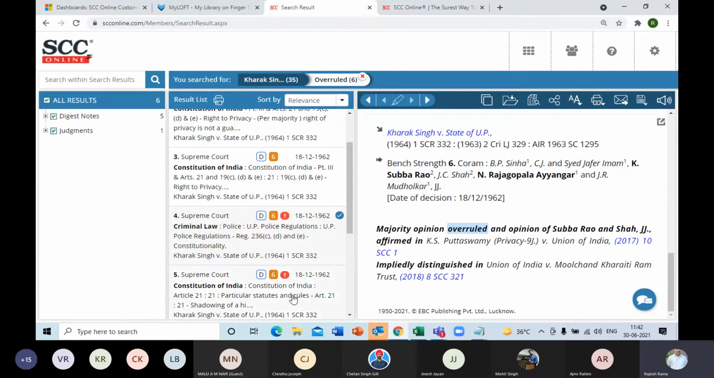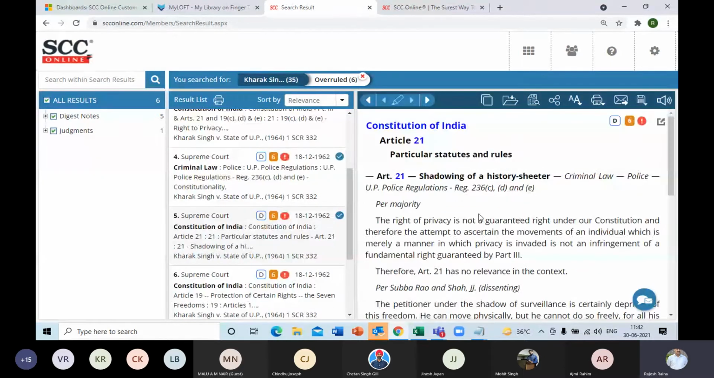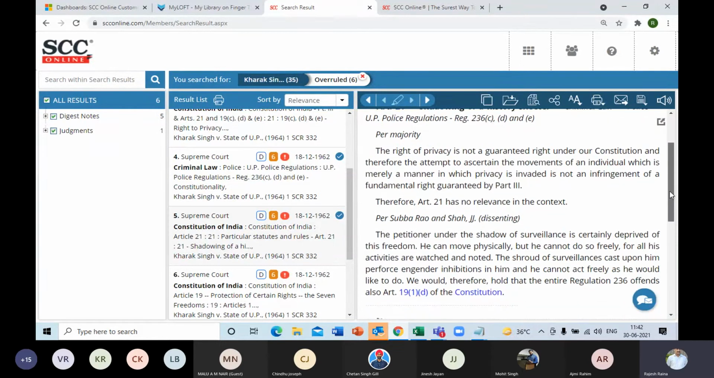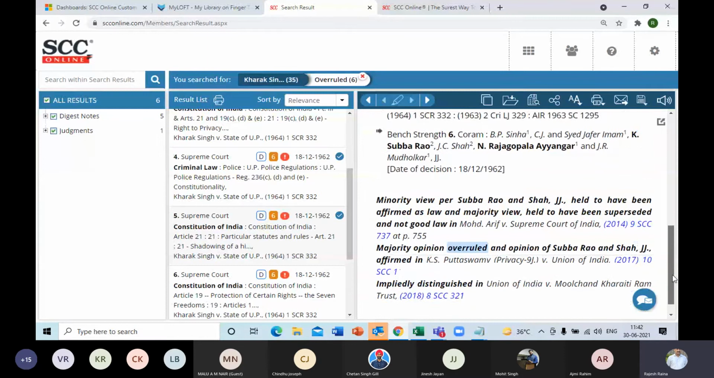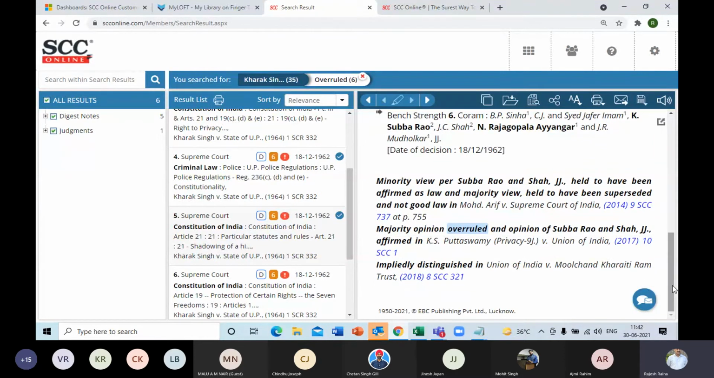Let's move on to the next one, that is, I think, on Article 21. Again, you will see the per majority opinion and the dissenting opinion of the honorable judges, followed by that again, in which particular case law it has been overruled or impliedly distinguished. All those vital inputs from the editorial are also mentioned over here.